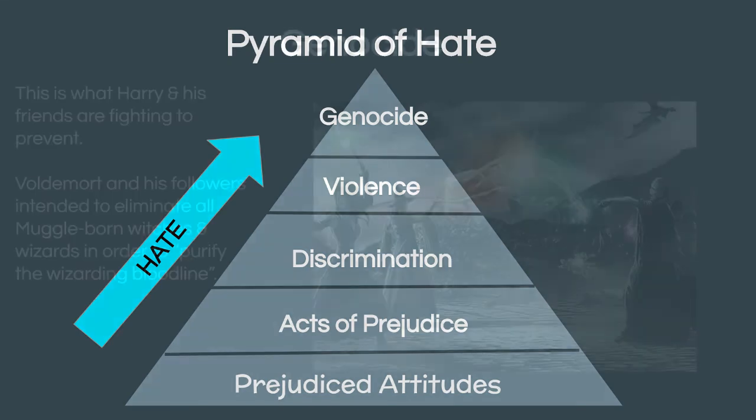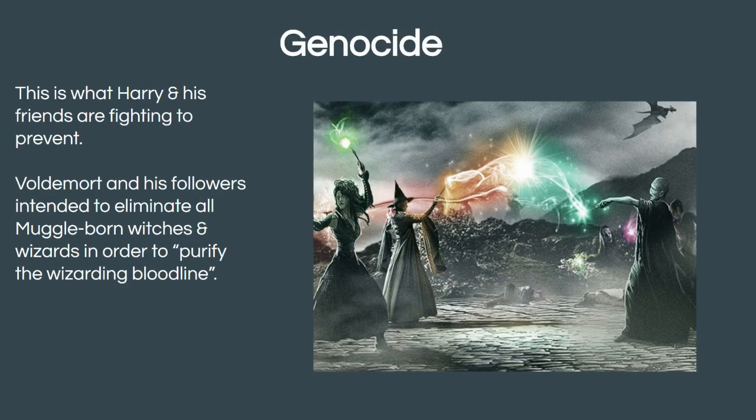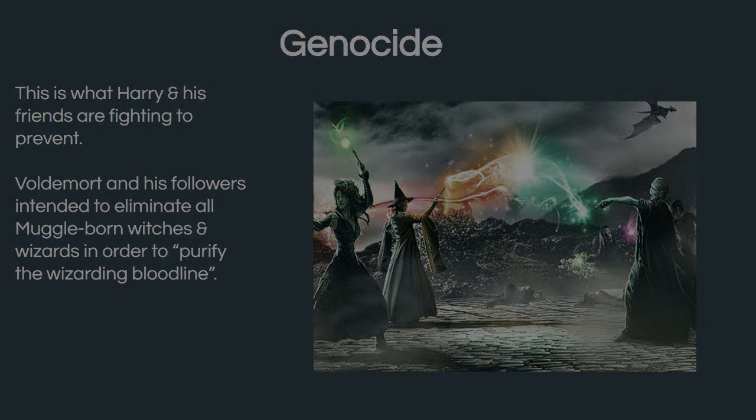In the Harry Potter universe, genocide is what Harry and his friends are fighting to prevent. Voldemort, remember the big evil guy, and all his followers were trying to eliminate all Muggle-born witches and wizards to purify the wizarding bloodline. But thanks to the efforts of Harry and his friends, they stop Voldemort before he's able to do this. However, in real life, sometimes the heroes can't do enough to stop genocides.